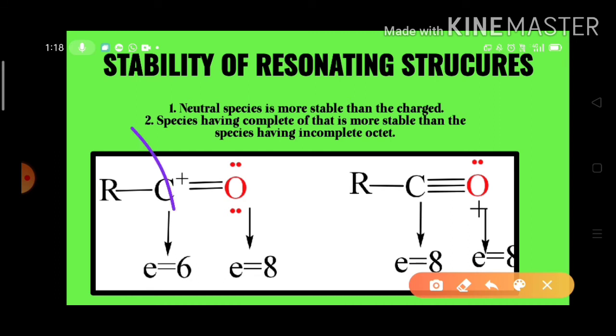In the structure 1, carbon has 6 electrons only, whereas the oxygen has 8 electrons. That means carbon is not satisfied with the octet. And in the second structure, carbon as well as oxygen are all satisfied with the octet rule. So that's why the second structure is more stable than the first structure.